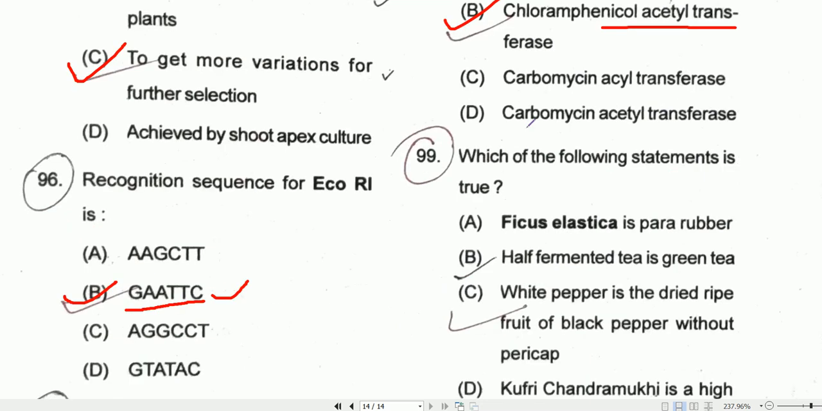Coming to question number 99. Which of the following statements is true? So true is that white pepper is the dried ripe fruit of black pepper without pericarp. So option C will be the correct one.